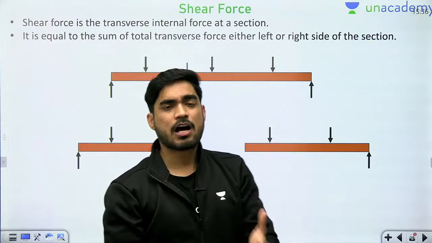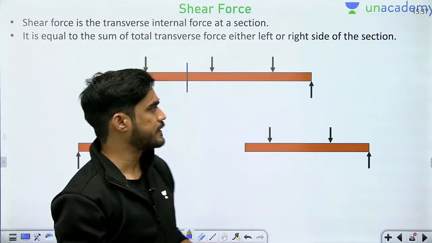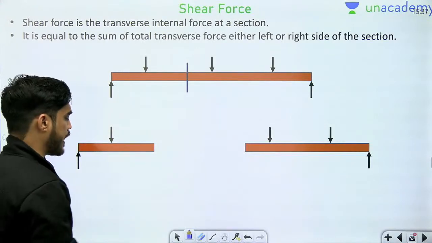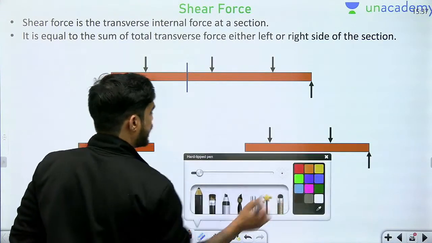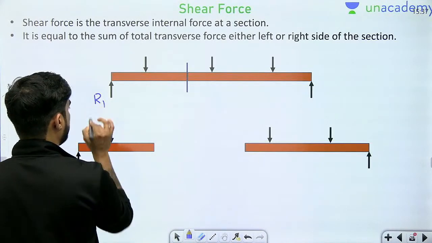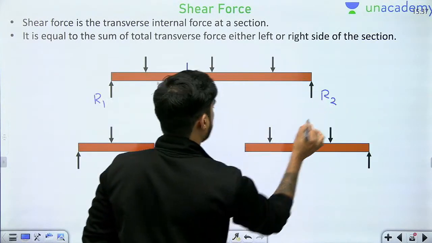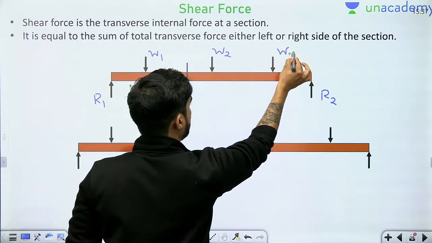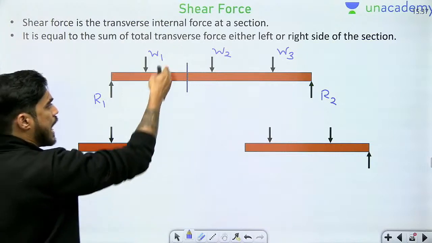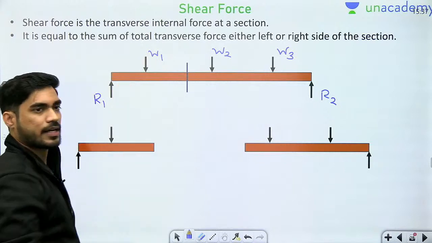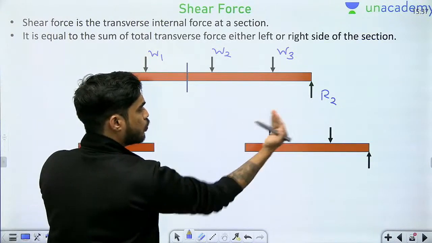Now, how do we calculate shear force? Let's say we have a beam like this. Let's say these reactions are R1, R2, and these loads are W1, W2 and W3. Now I want the shear force at this plane. So I have cut the beam from here and divided it into two beams.